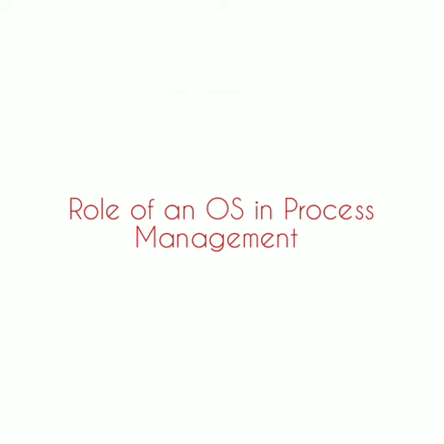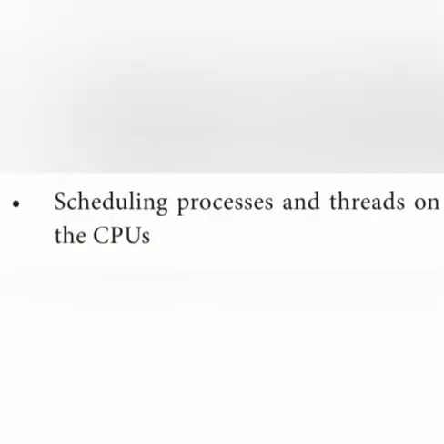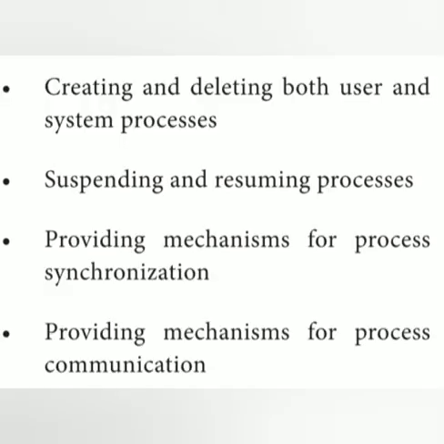Next is the role of the operating system in process management. The operating system is responsible for the following activities associated with process management. The first one is scheduling processes and threads on the CPUs. A thread means one part of a process; for example, you play a game, so you first open your particular game, and that is handled as a thread. Next is creating and deleting both user and system processes.